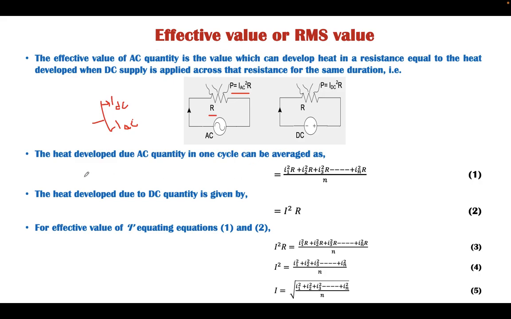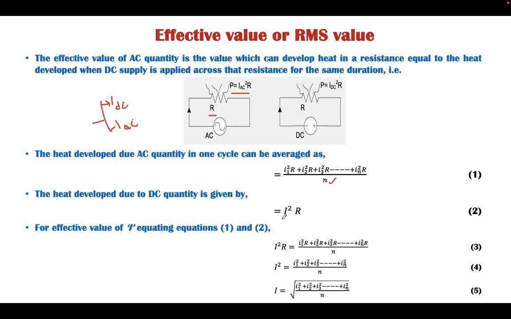By definition, we know the average value is the sum of all the magnitudes at different instants divided by the total number of instants. And here in this case, if we are considering the loss at any instant of time t when the current was I1, then it will be I1 square R, then I2 square R, then I3 square R, then up to IN square R, divided by N.